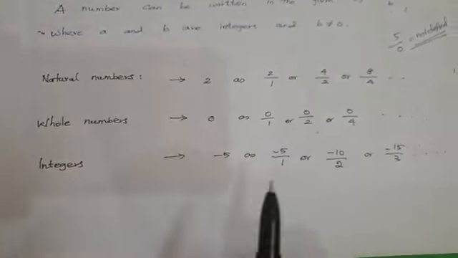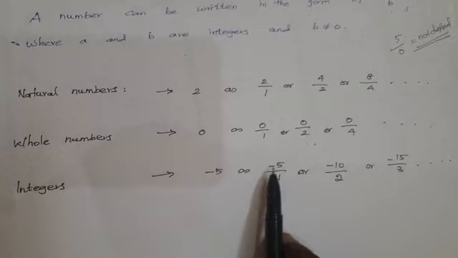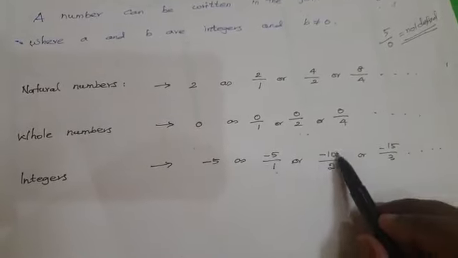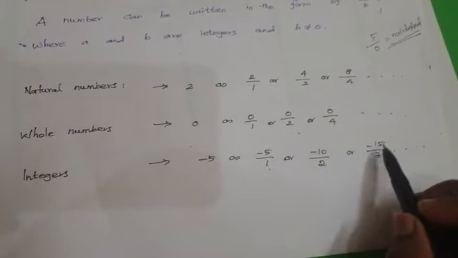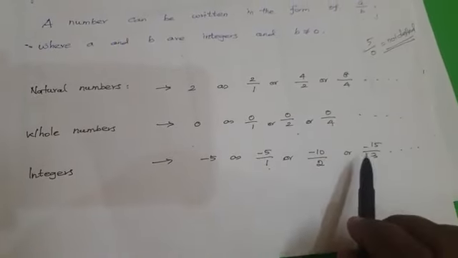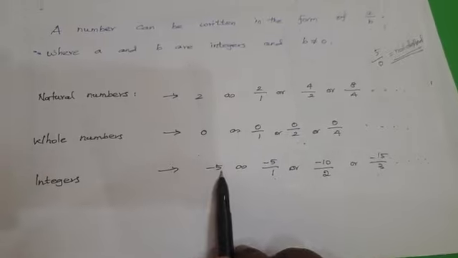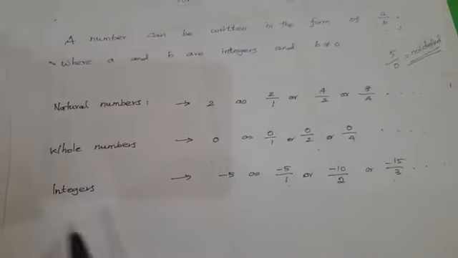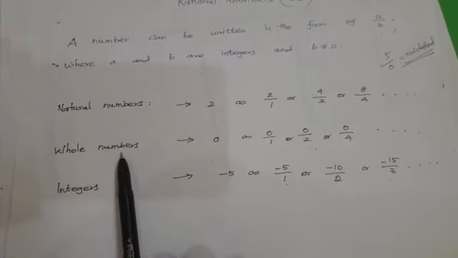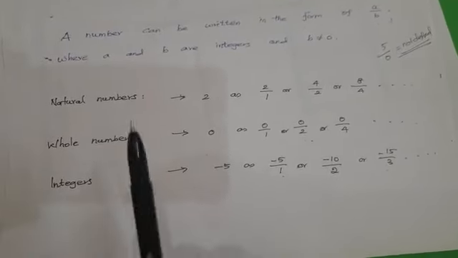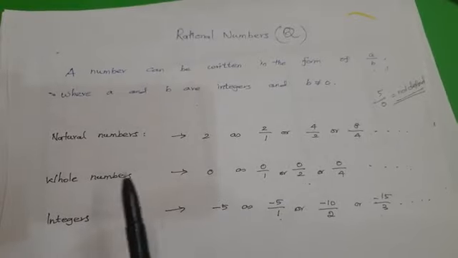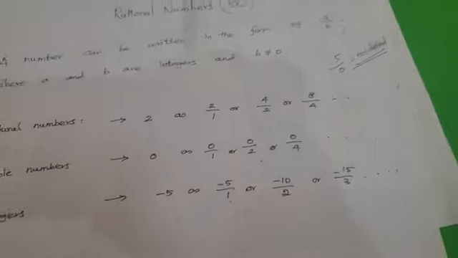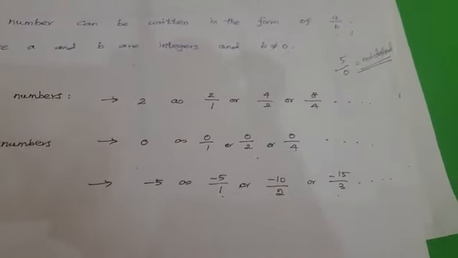Integers are, for example, minus 5. Minus 5 can be represented as p by q: minus 5 by 1, minus 10 by 2, and minus 15 by 3. Any number you take, if we simplify it, the same result will come. From the above statements we conclude that natural numbers, whole numbers and integers are also rational numbers. So all natural numbers, whole numbers and integers are called rational numbers. We should be very clear about it.